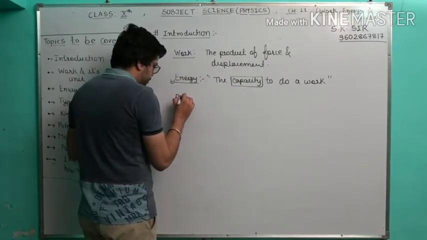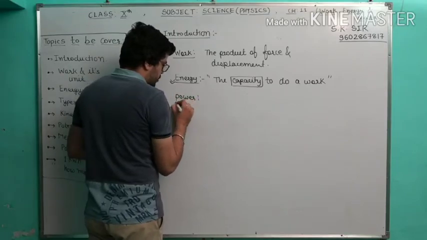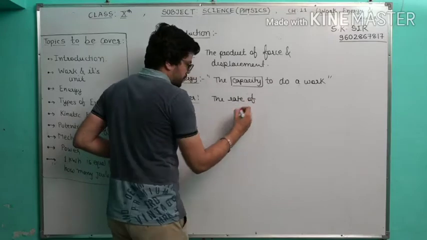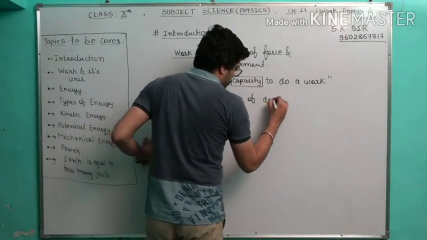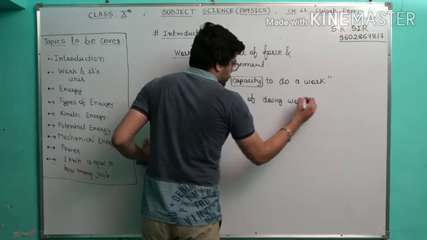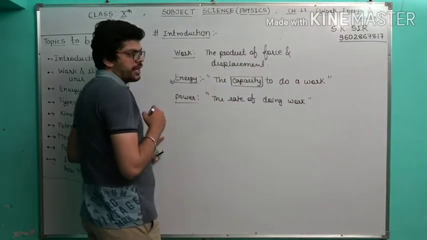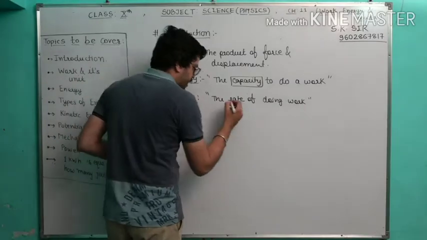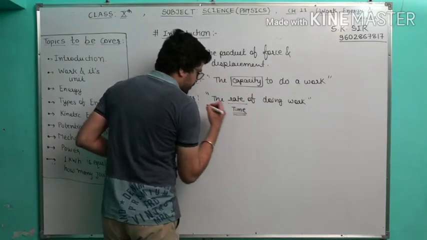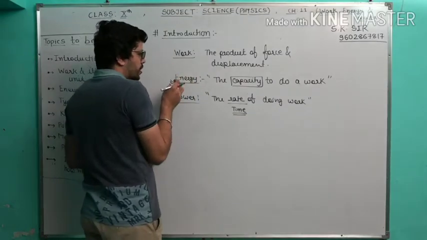And power, the rate of doing work is called power. The rate of doing work is called power. That means here we are going to count time. So what are the differences in the work?